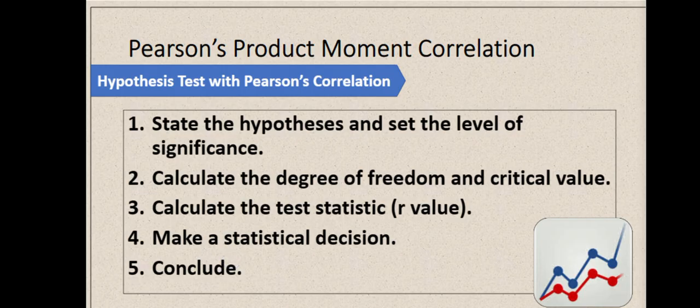Kasi ito yung importante. How can we test or how can we solve for the R value? And then, specifically, the hypothesis test with Pearson's correlation. Okay, so, these are the following steps in testing the hypothesis using the Pearson's product moment correlation. So, first step, syempre, we need to state the hypothesis and set the level of significance. Step 2, calculate the degrees of freedom and critical value. Step 3, calculate the test statistic or yung R value natin. Step 4, make a statistical decision. And step 5, conclude.